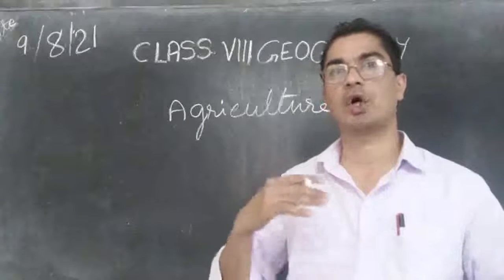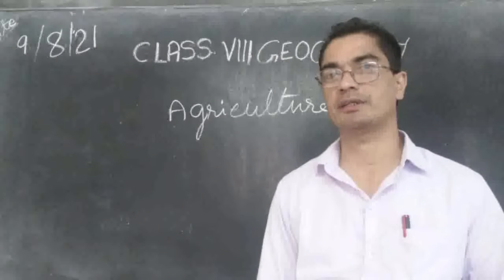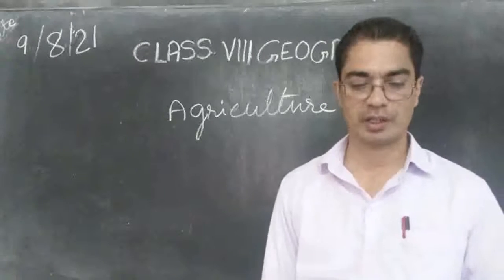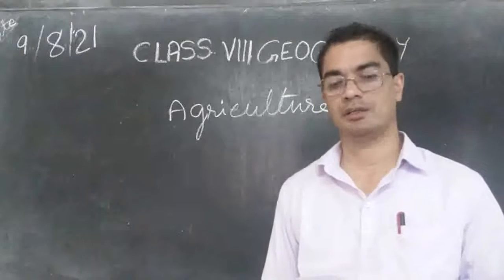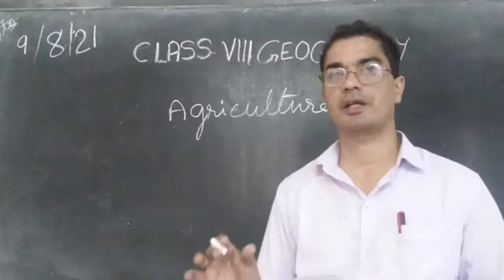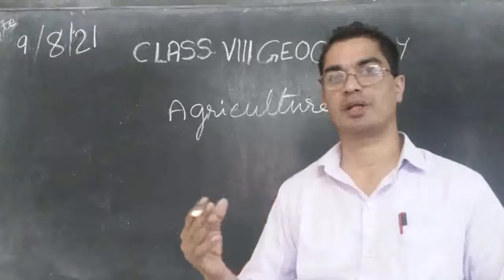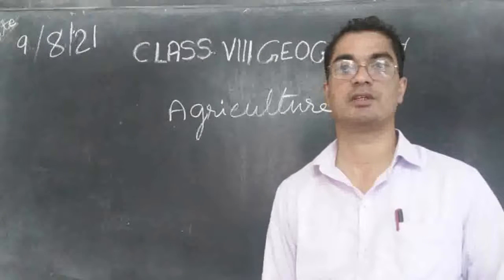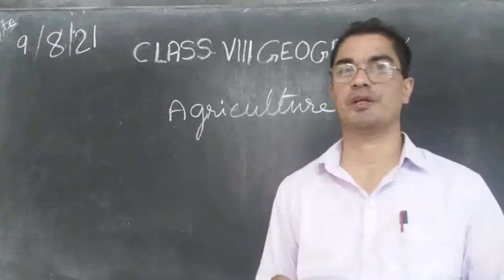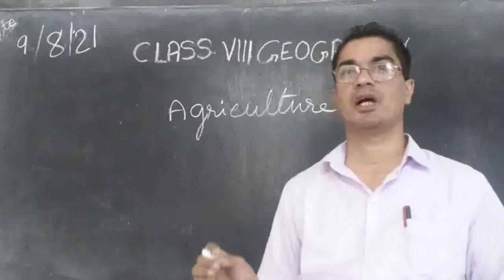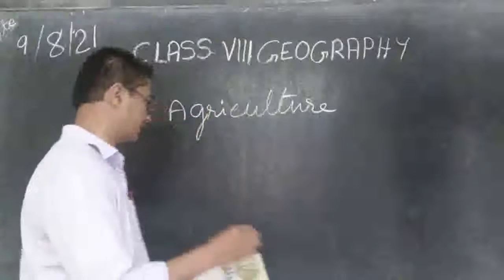So if we consider all these activities, we can say there are 3 types of activities taking place. They are the primary activity, the secondary activity and the tertiary activity. These are the 3 types of activities that are taking place in this world. So let us see them one by one. What is a primary activity, what is a secondary activity, and what is a tertiary activity. Let us see what is primary activity first.